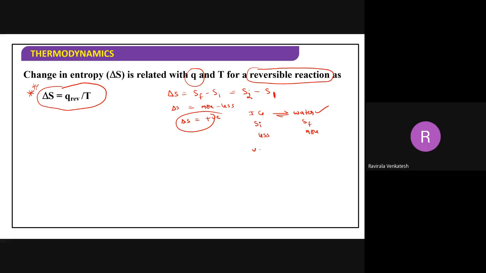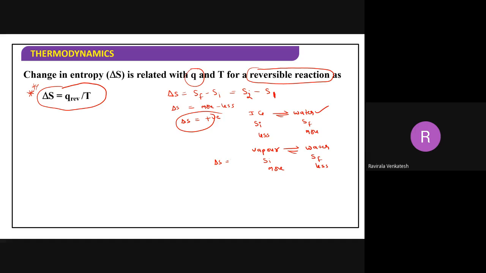Now convert vapor into water. S final, the water, will have less disorder. The degree of disorder of water will be less, and for vapor it will be more disorder. Now, in this case, delta S will be what?